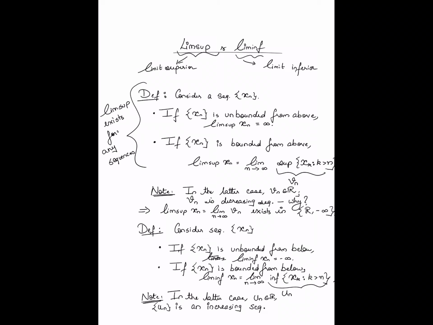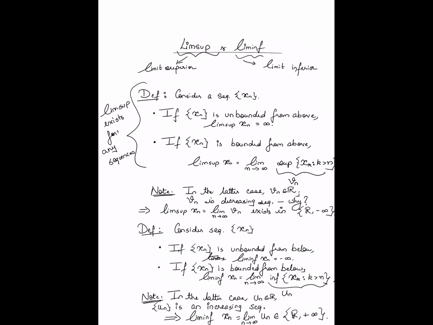Right? So which implies that the limit of un, which is by definition the lim inf, exists in R or plus infinity. Right? Here un is an increasing sequence of real numbers.